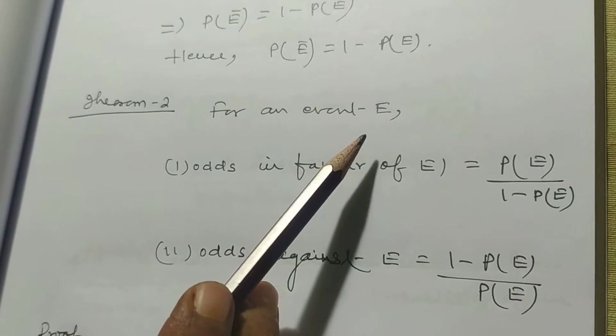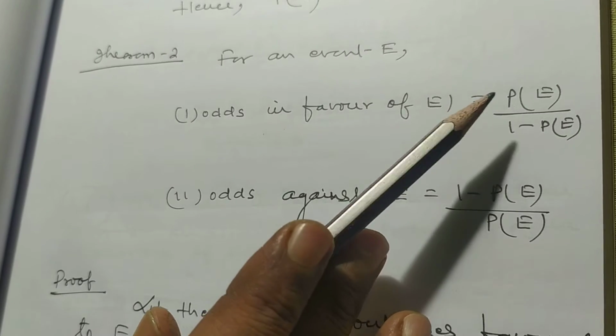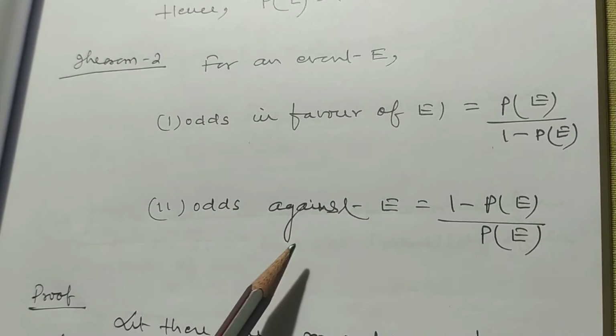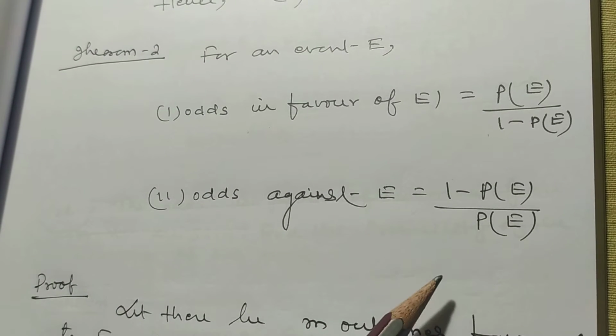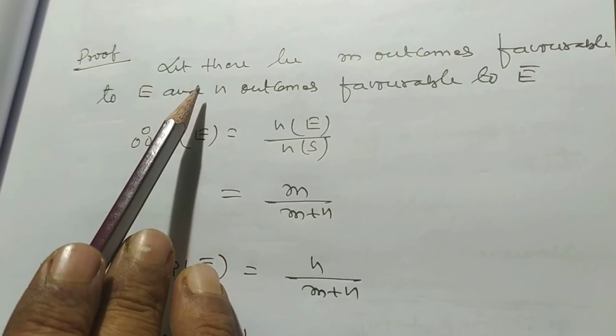For an event E, odds in favor of E is equal to probability of E divided by 1 minus probability of E. Odds against E is equal to 1 minus probability of E by probability of E. So now we want to prove this result.